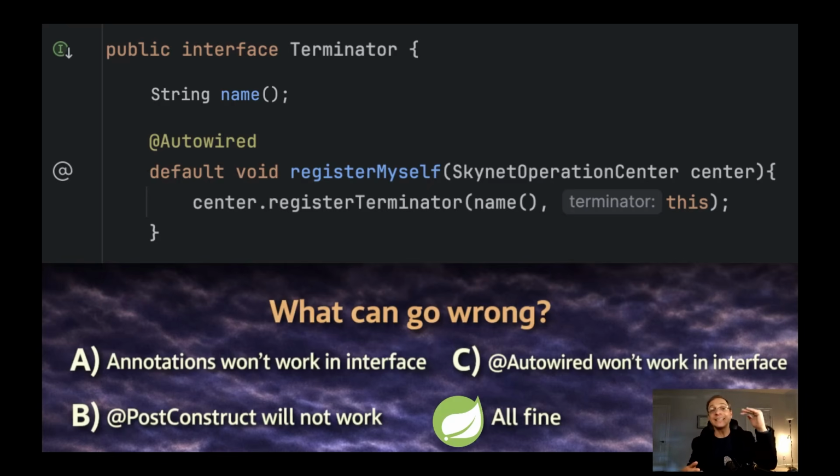In case you have a setter marked with @Autowired, actually Spring doesn't care how this method name starts. It can be called differently, like registerMyself, a good name. What is important is that it's marked by @Autowired. So each time any bean whose class implements the Terminator interface is configured, some mechanism, I'll show you later, will not ignore the @Autowired above the method and will run it in some configuration phase of this bean. So this bean will have a chance to register itself to the Skynet Operation Center. So everything will work. You can use this design pattern.